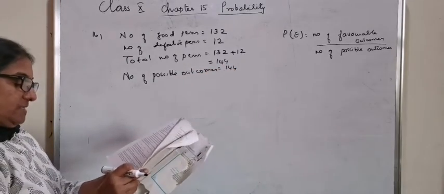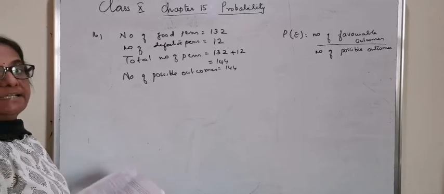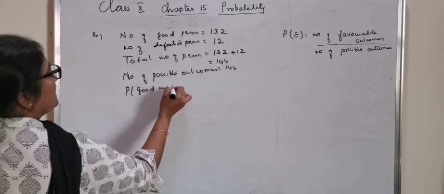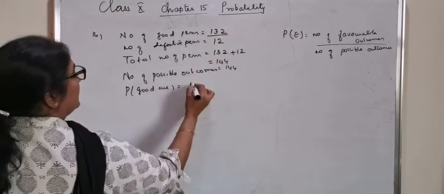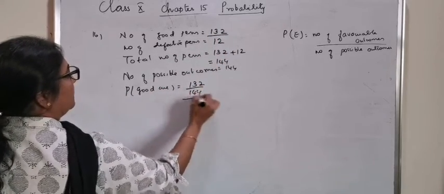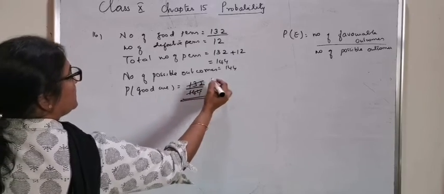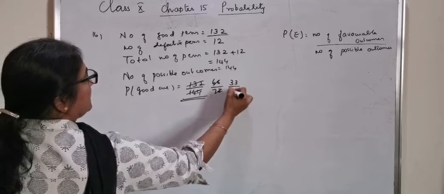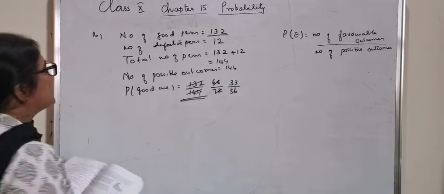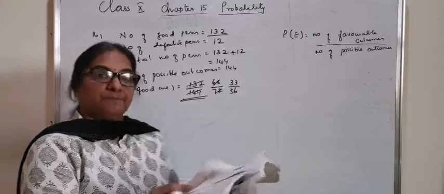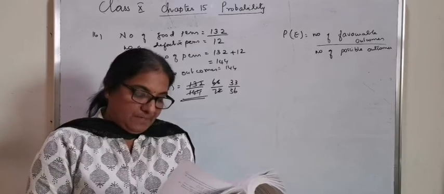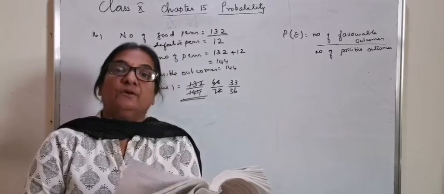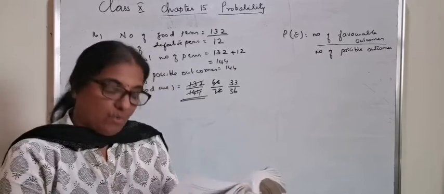Now the question is, what's the probability that the pen taken out is a good one? Probability that it is a good one is, the number of good ones are 132 divided by 144. You can reduce it as 66 by 72, again 33 by 36. That is number 16.